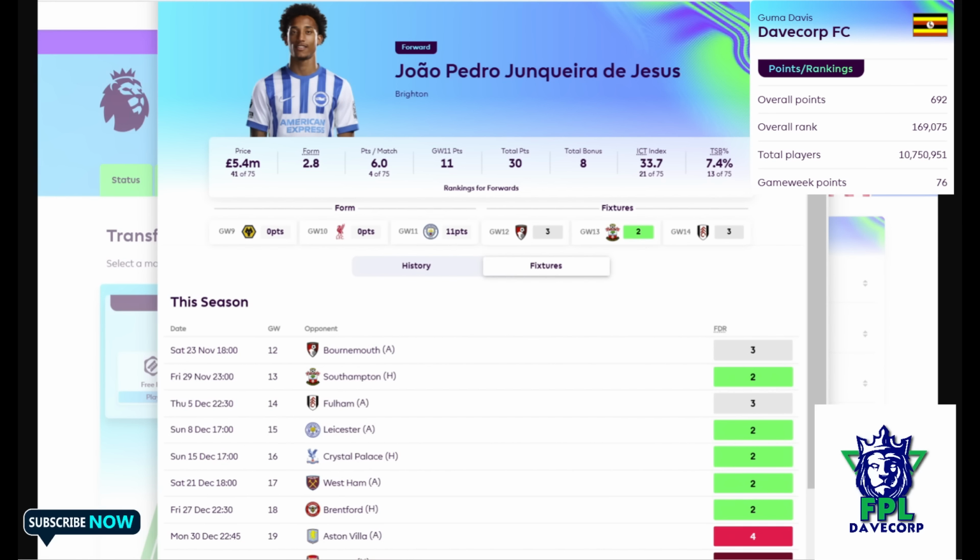So with that said, I think these are some of the differentials that I personally would be looking at for someone that wants to make their way up the ranking and above their peers. I have a few of them in my team, as you all know.